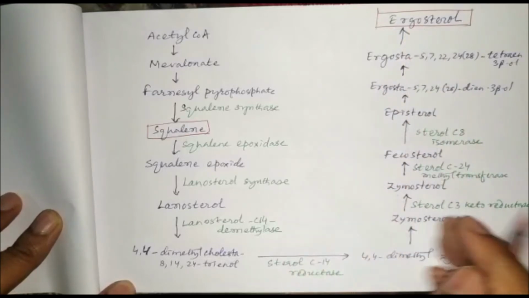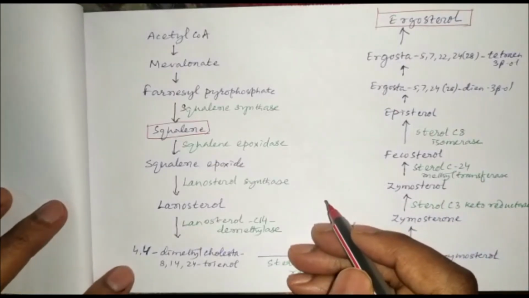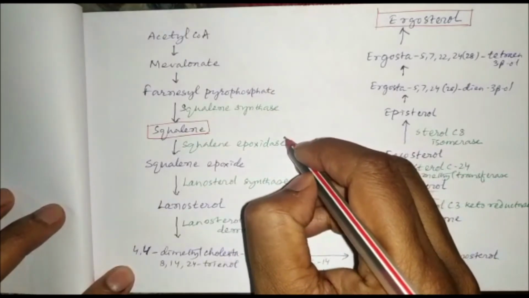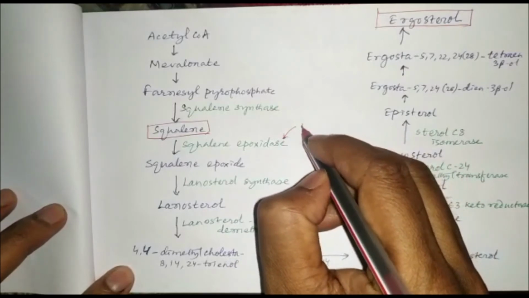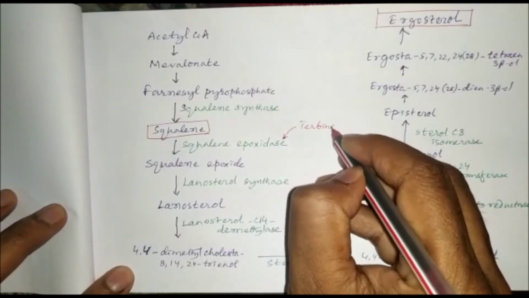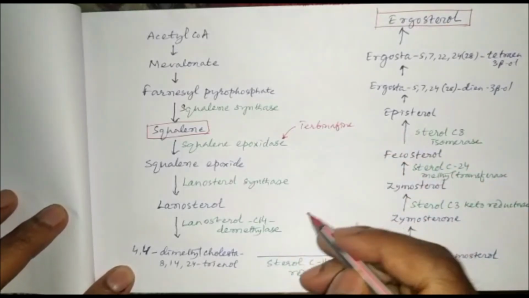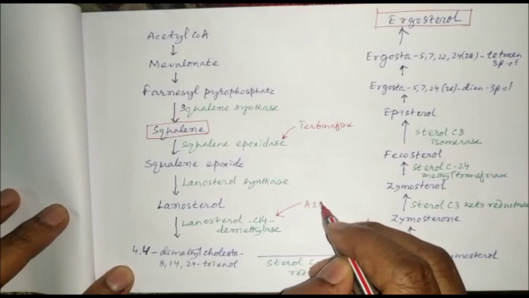So there are drugs which can inhibit this pathway. Squalene epoxidase is inhibited by allylamines like terbinafine. Then lanosterol C14 demethylase is inhibited by azoles.